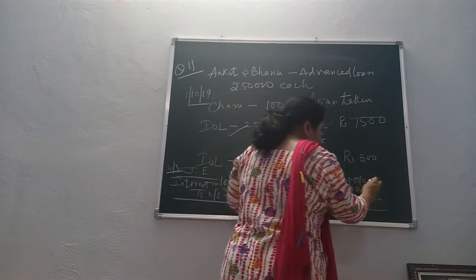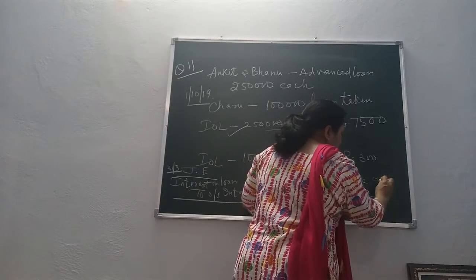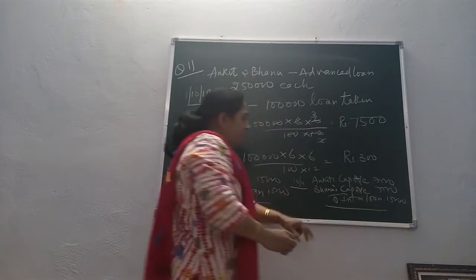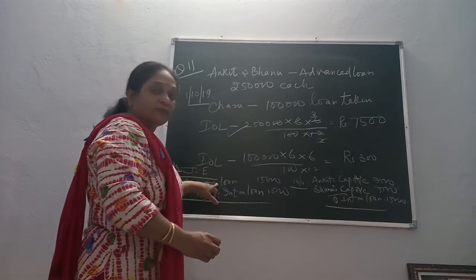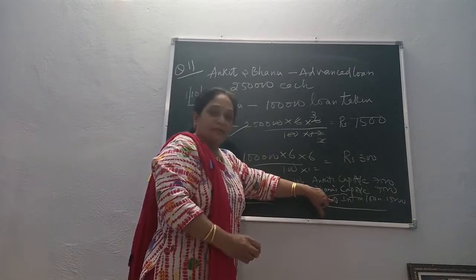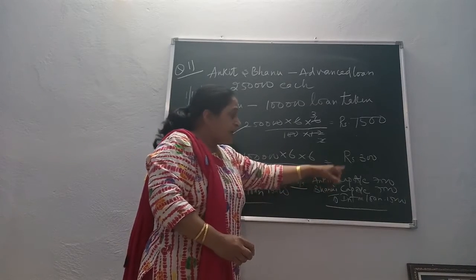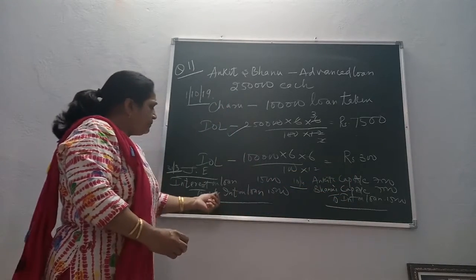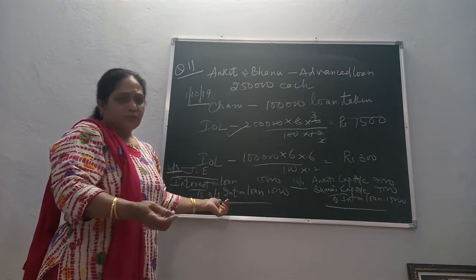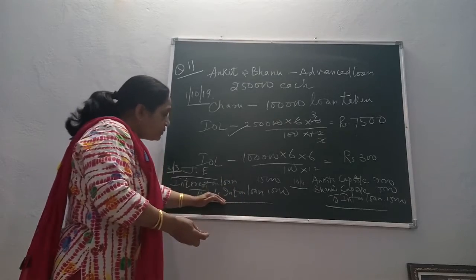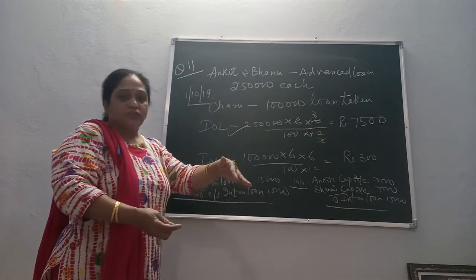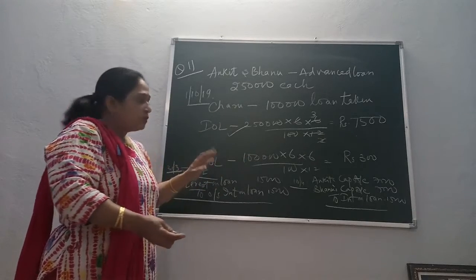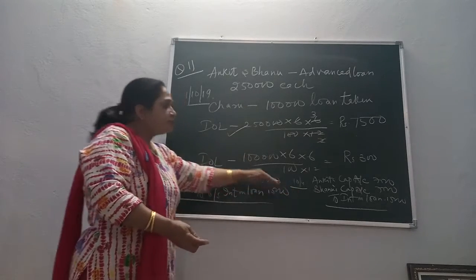Okay, so that time you will debit like this: 7,500 and 15,000. So this interest on loan over here is debited and here it will be credited. So Ankit's capital account, Bhanu's capital account to interest on loan. And finally, when this outstanding is closed, this has been paid. So outstanding interest on loan to cash. Okay, and after that interest will be transferred to P&L account. So these two entries can be passed.